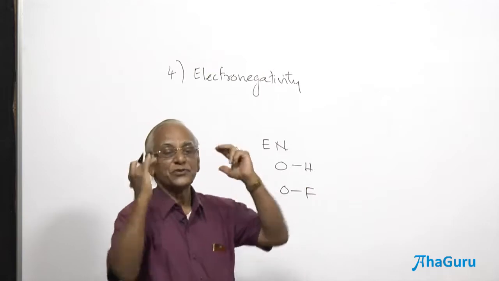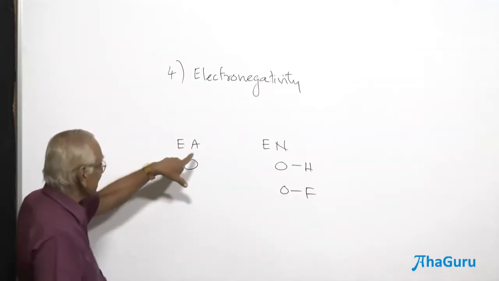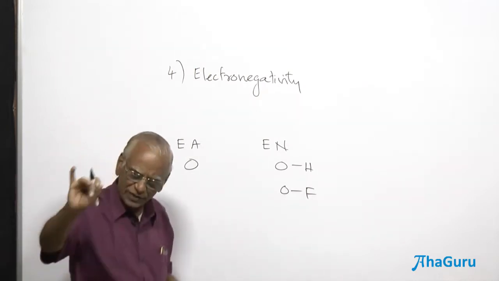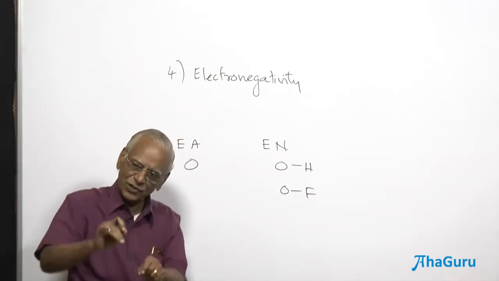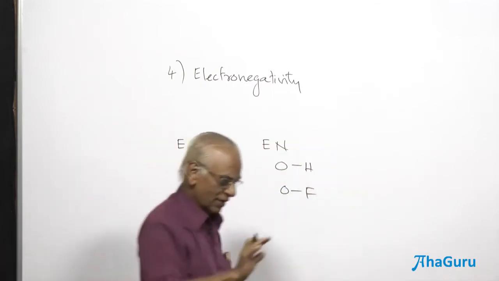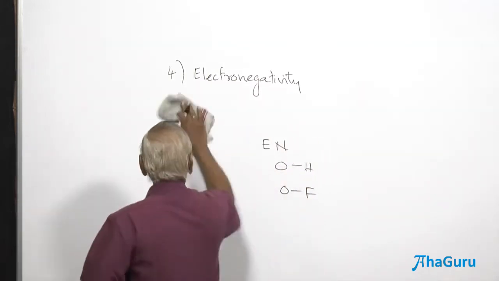Now, let us try to visualize and understand in this particular context. We have already seen electron affinity. It is for an individual atom. You add an electron to the last shell, and we see whether energy is released or energy is absorbed, and that tells you the attraction towards the electron.